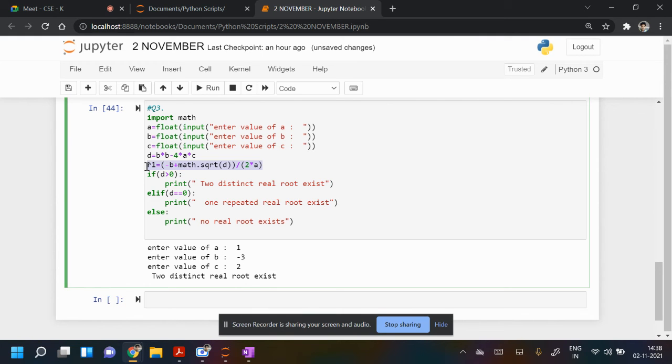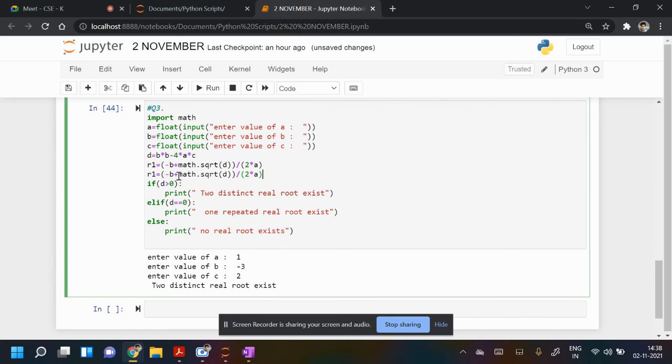And R2 will be, just in place of plus we have to write minus: minus b plus minus root d upon 2a.